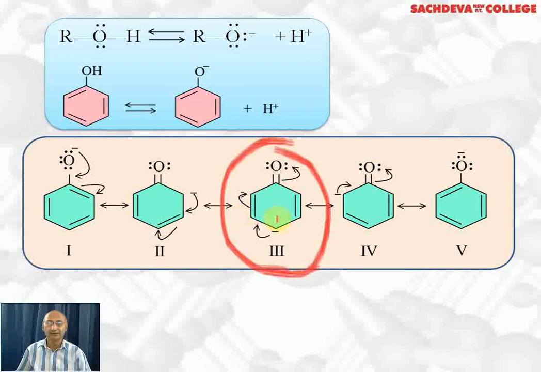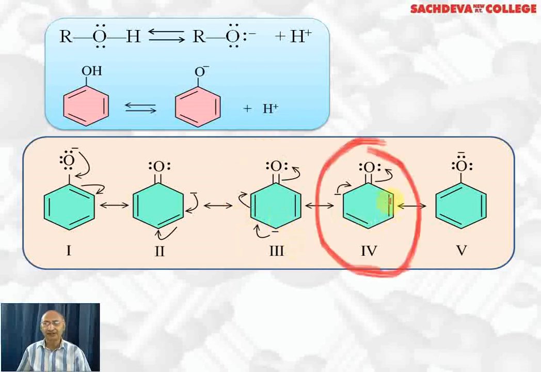Here we will get a double bond again. So the double bond is formed again here. This was already there, this was already there. This negative charge results in the formation of a double bond here and the negative charge shifts back to oxygen, so we get phenoxide ion. Since phenoxide ion is stabilized by 5 resonating structures, phenol readily changes to phenoxide ion and gives H+ ion. That is the reason phenols are more acidic than alcohols, in which alkoxide ions are less stable due to the electron releasing effect of alkyl groups.